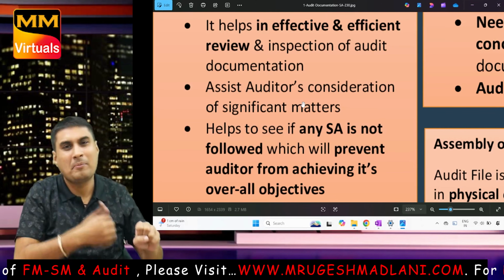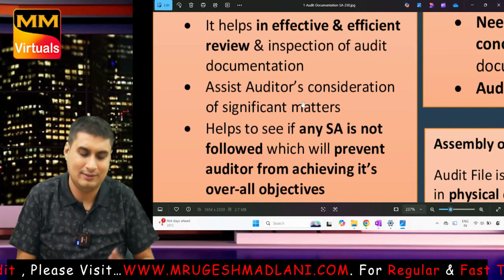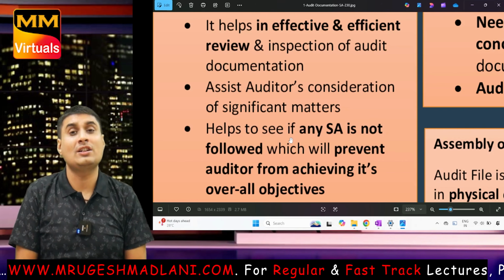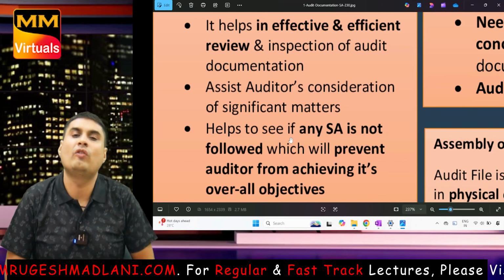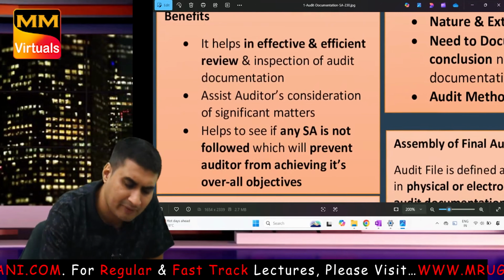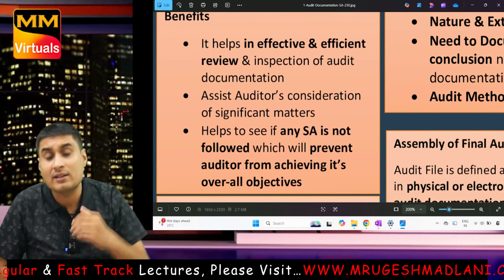That could not be achieved. But still my overall objectives got achieved because I did an alternate procedure. Simple. Helps auditor to see if any SA objective is not achieved, which will prevent him from achieving the overall objective of audit. Over.